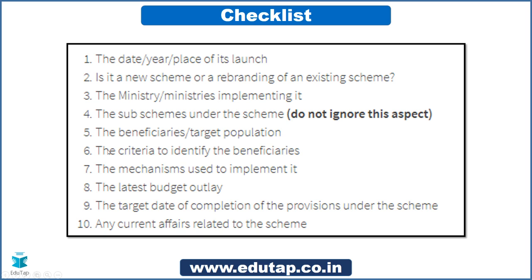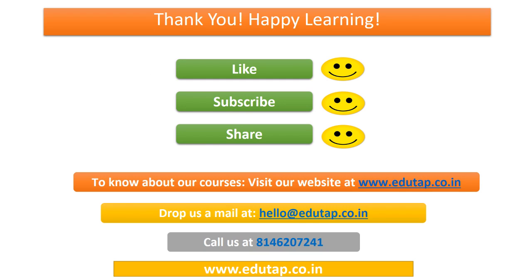So friends, similarly we will be doing the other schemes in the coming weeks as well. In this way we will try and cover all the possible schemes when it comes to ESI. So do not neglect the schemes when it comes to ESI. It is very important, and there can be 3 to 4 direct questions, or 3 to 4 2-marker questions, from these schemes in your examination from ESI.